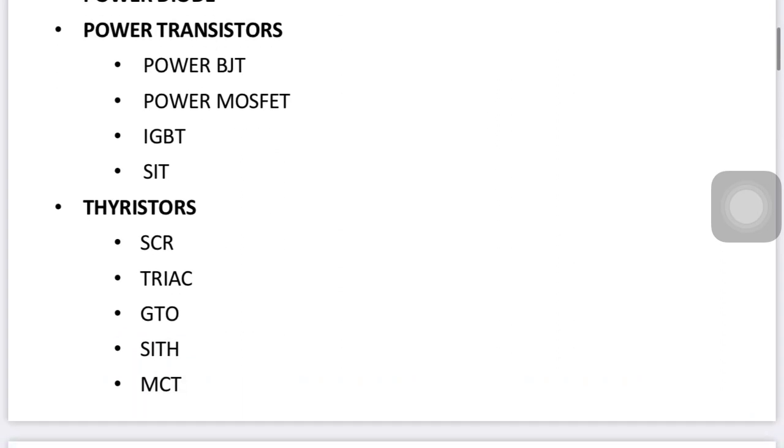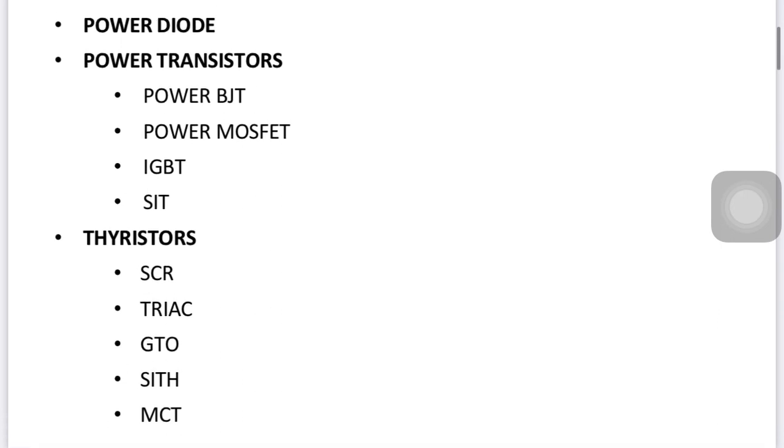Another most important is the thyristor family. The silicon controlled rectifier is the one mostly used in converters. These are the types according to applications too. Some are voltage control based, some are current control based.